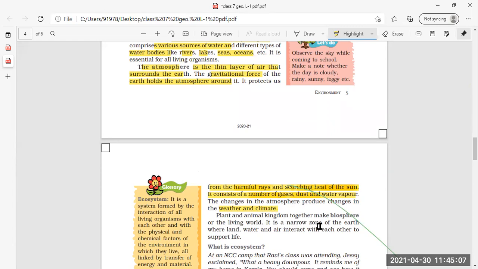Plant and animal kingdom together make the biosphere. Now this is the next domain, that is biosphere. Both plants and animals are present in the biosphere. Clear? It is a narrow zone of earth where land, water, and air interact with each other to support life, so that life can exist here in the biosphere.